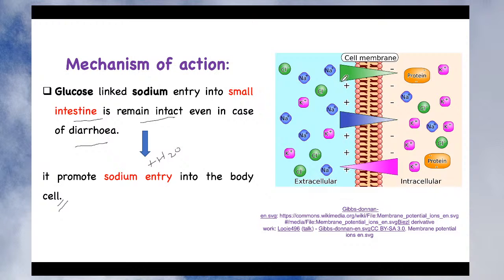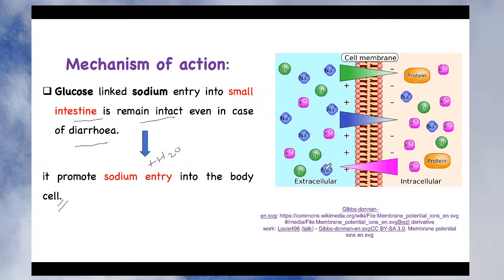In order to maintain the balance of positivity outside and inside, when sodium is entering inside, there will be exit of potassium. So when sodium goes from extracellular fluid to intracellular fluid, potassium will come out from the intracellular fluid to the extracellular fluid.